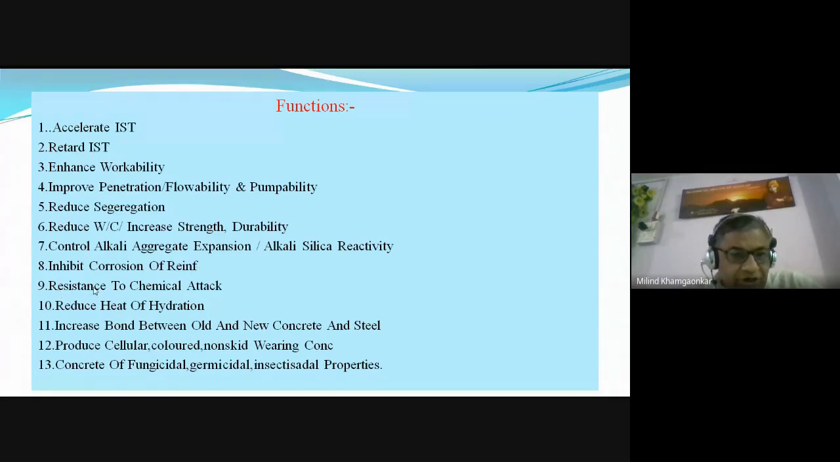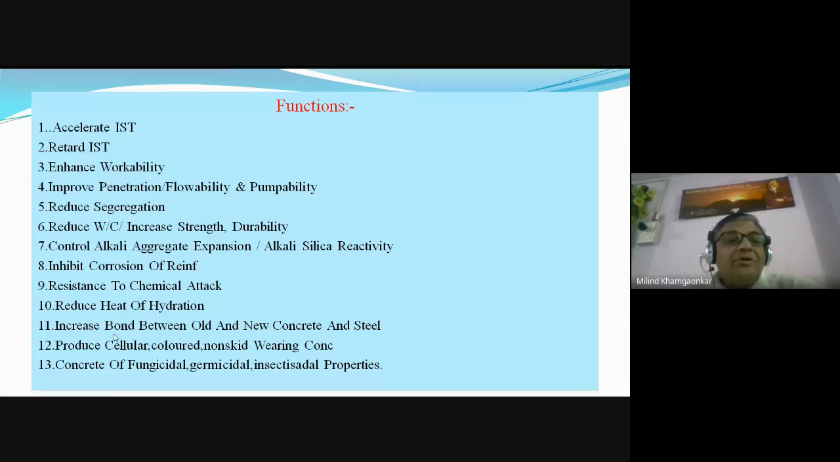Okay, resistance to chemical attack, certain chemical attack, if the concrete or the structure is in marine structure, or if the concrete structure is in certain chemical factories, then with the use of the admixtures, this chemical attack can be reduced. They reduce the heat of hydration. This is very important. With the use of certain admixtures, the heat of hydration can be reduced. Again, very important concept or property. They increase the bond between old and the new concrete and the steel. Okay, so bond is very important.